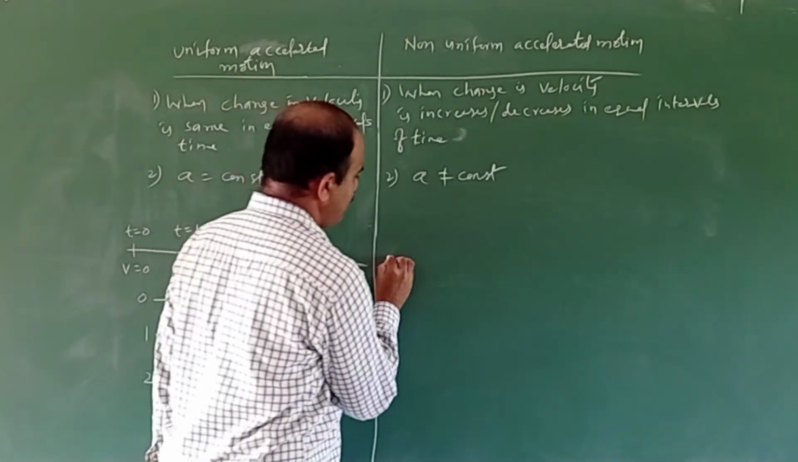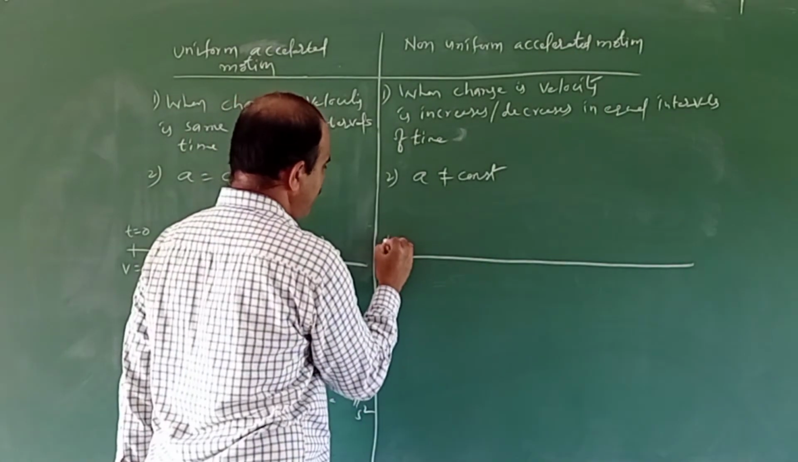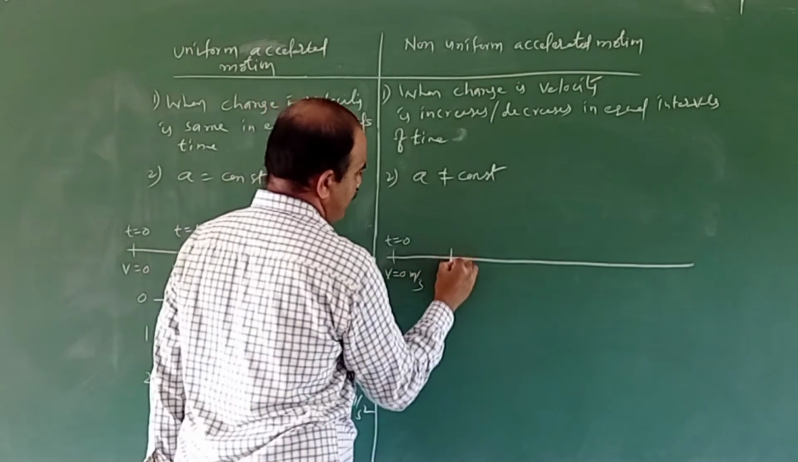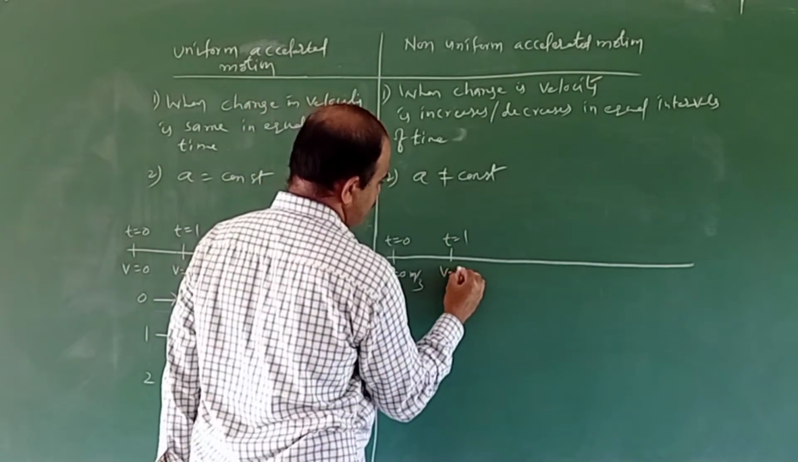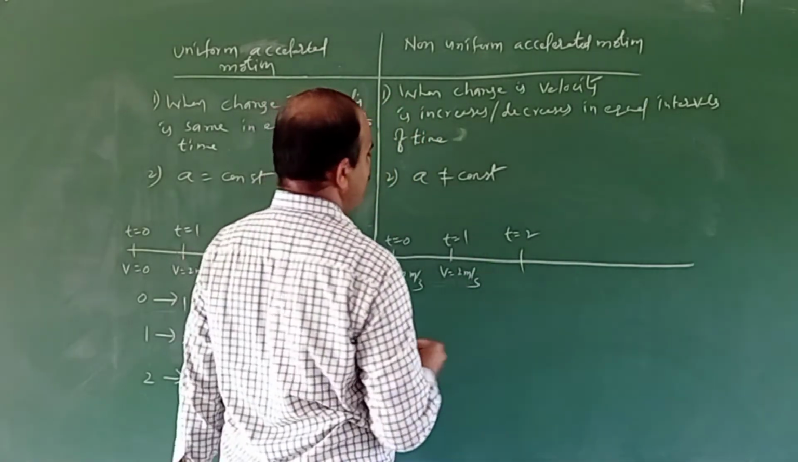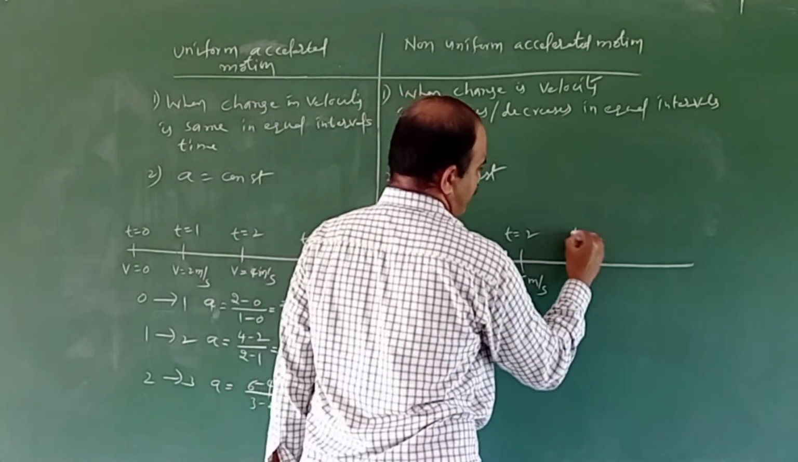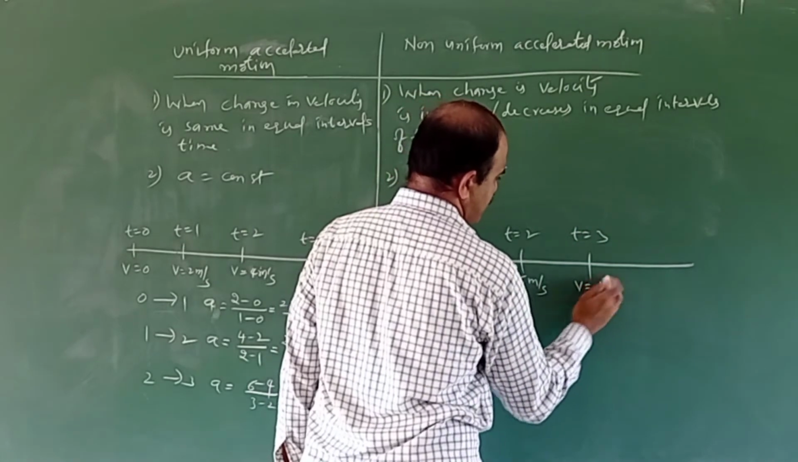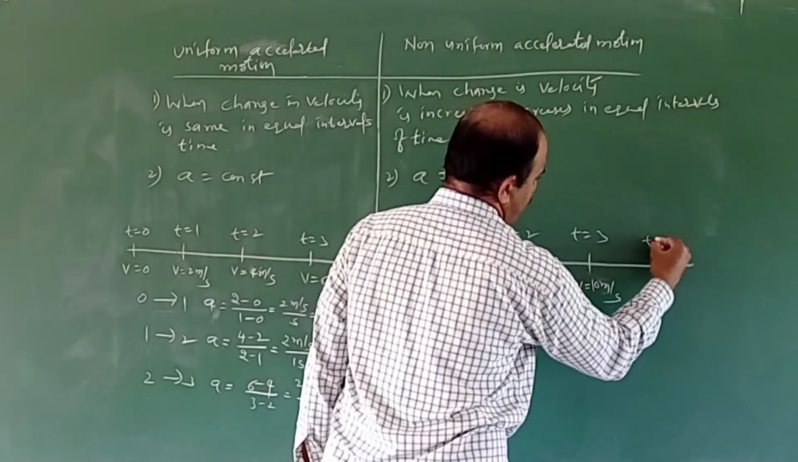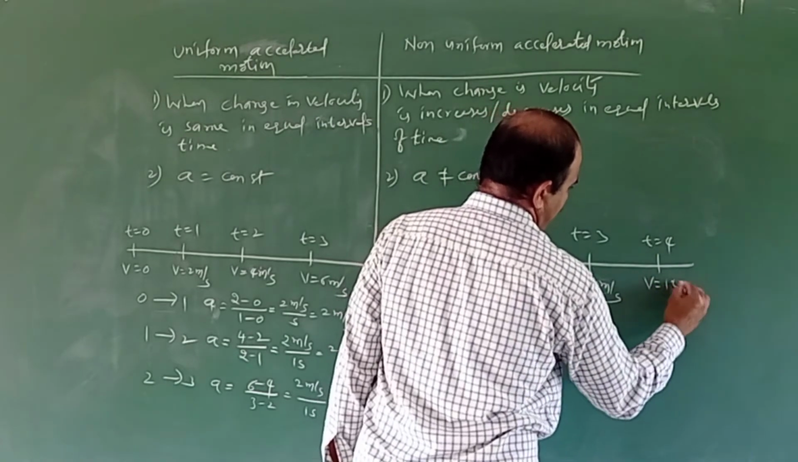For example, consider a body traveling along a straight line. Now consider when time t equal to 0, the velocity will be 0 meter per second. And when time t equal to 1 second, let us consider the velocity will be 2 meter per second. And when time t equal to 2 seconds, the velocity will be 5 meter per second. And when time t equal to 3 seconds, the velocity will be 10 meter per second. And when time t equal to 4 seconds, let us consider the velocity will be 13 meter per second or 14 meter per second.